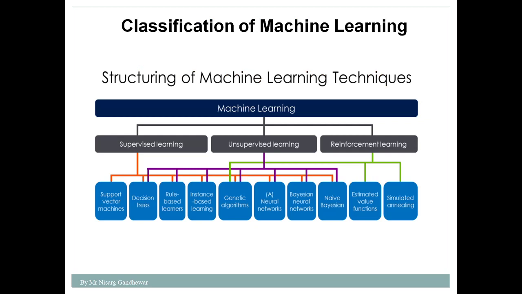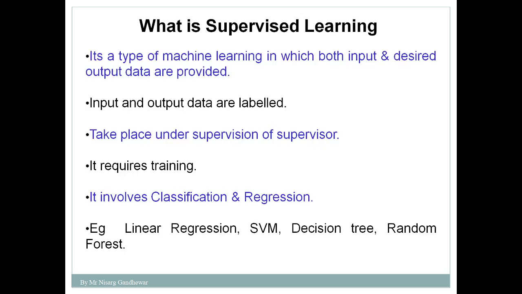Machine learning is majorly classified into three categories. One is supervised learning, second is unsupervised learning, and third one is reinforcement learning. So here we are targeting supervised learning.